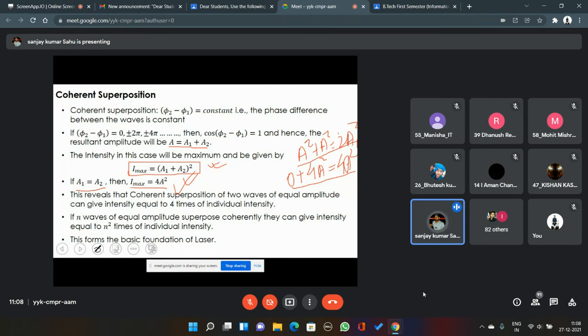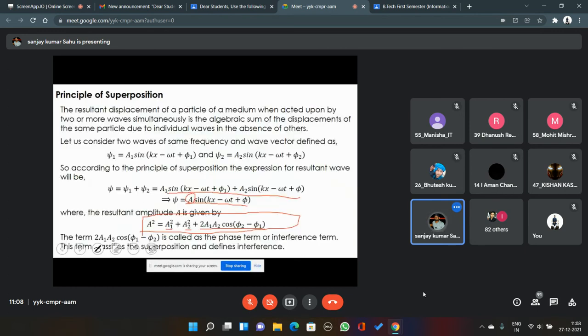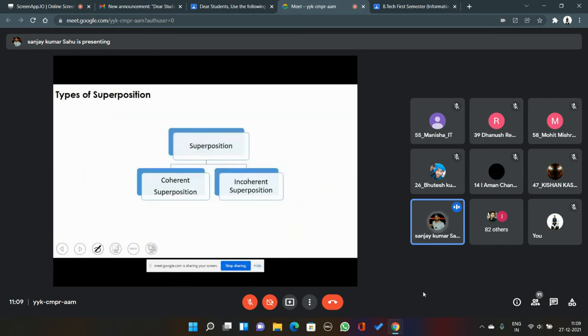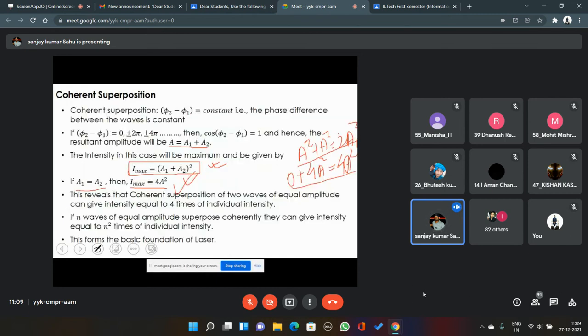I'll put an assignment. In that assignment, two questions will be there. One is how you are arriving at this equation from this equation. Okay. After superposition, how you are arriving at this equation from this equation. That is one question. Another question is this one, and I'll add some numericals based on this discussion. So I'll upload an assignment today. You need to answer this question there. Fine.